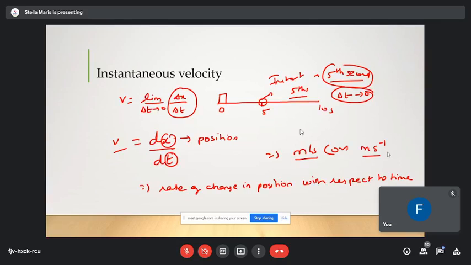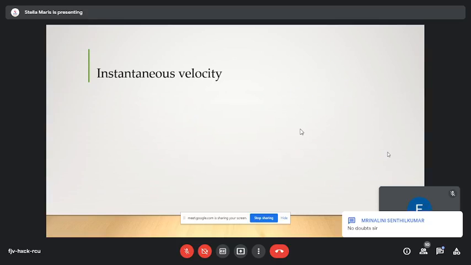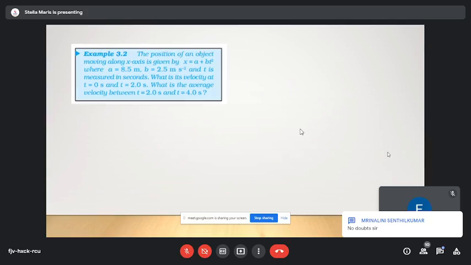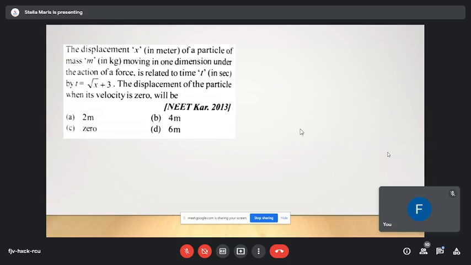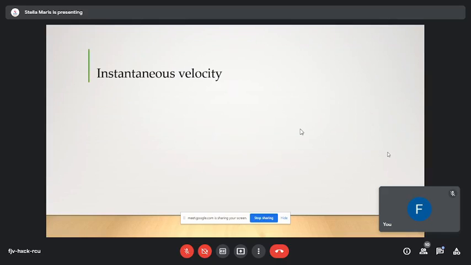Do you have any doubts in this concept? No, sir. So you guys are clear with this? Yes, sir. Okay. So we have another example sum to be taught to you, and another NEET problem based on this instantaneous velocity. I think the time is up. So we'll meet on Monday.